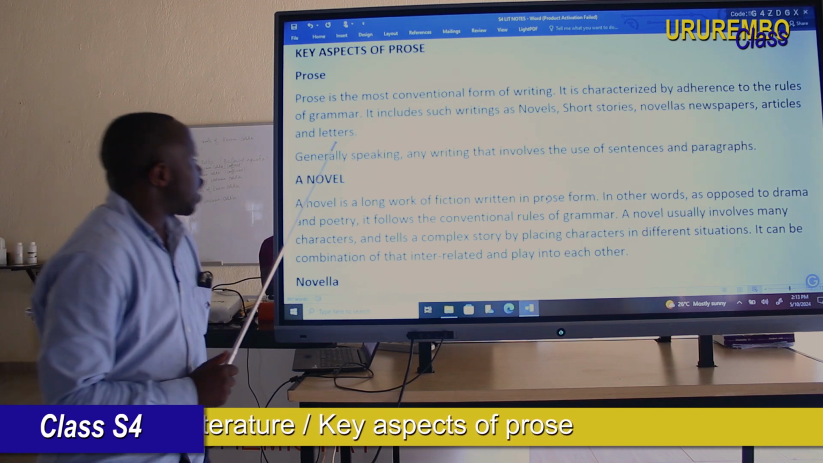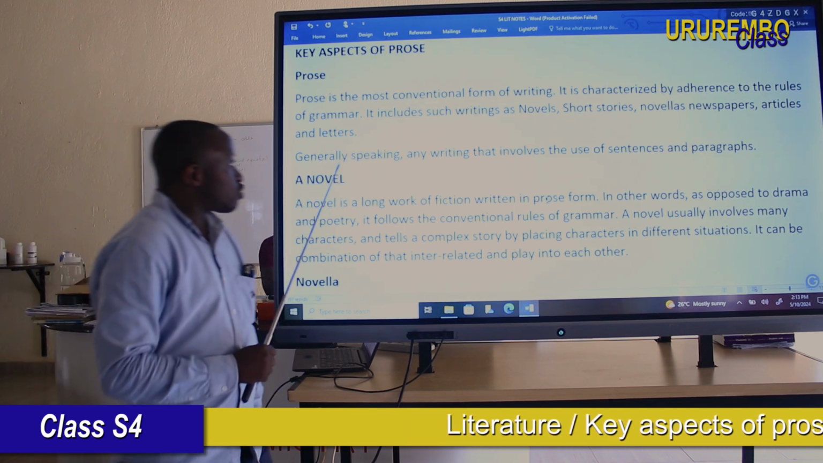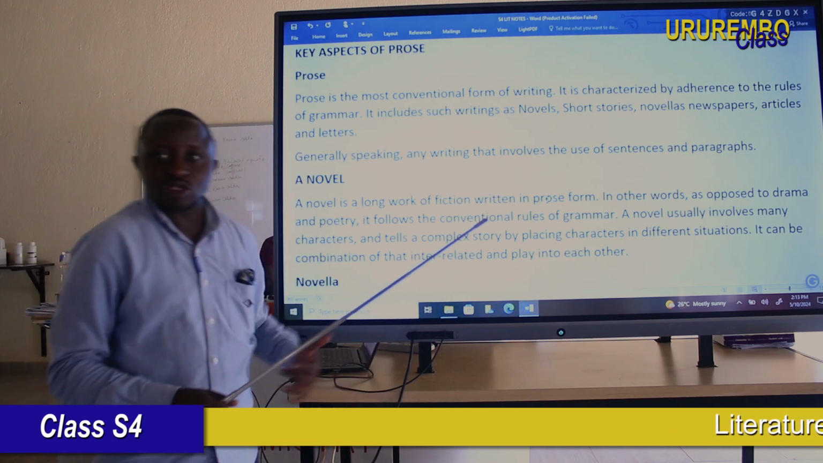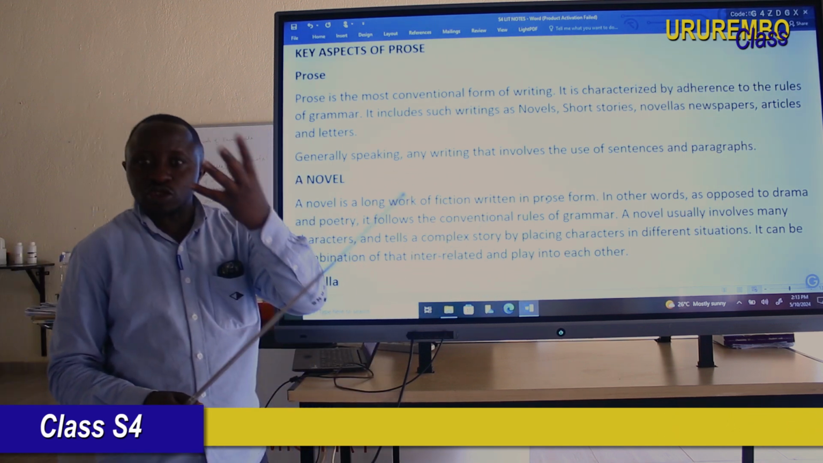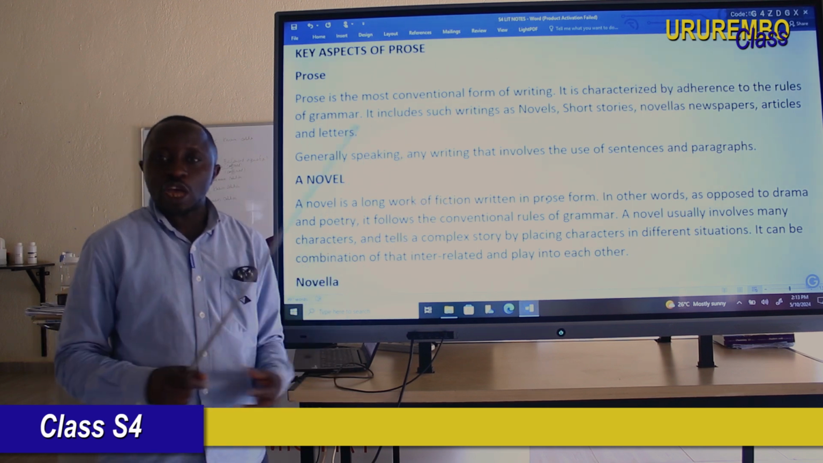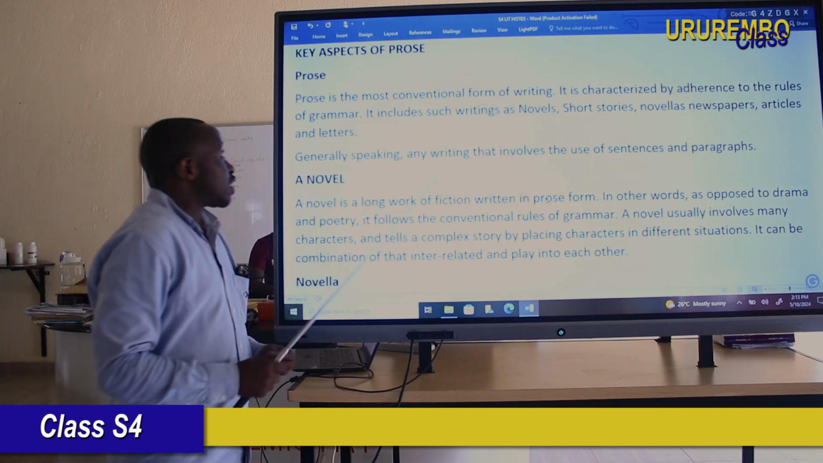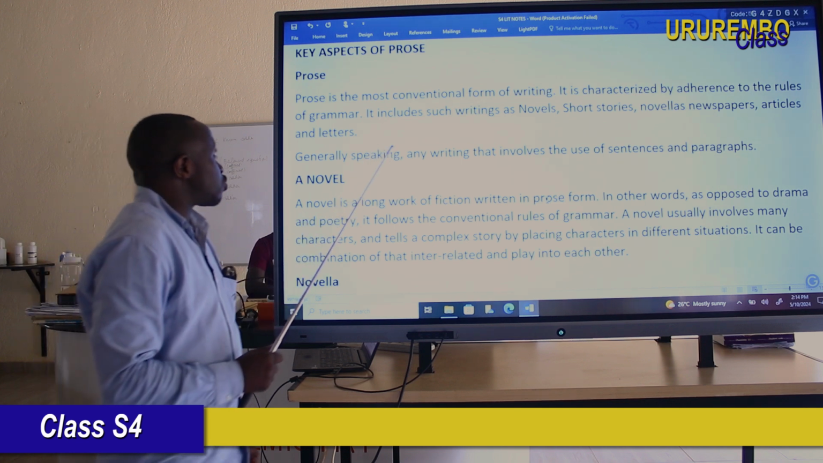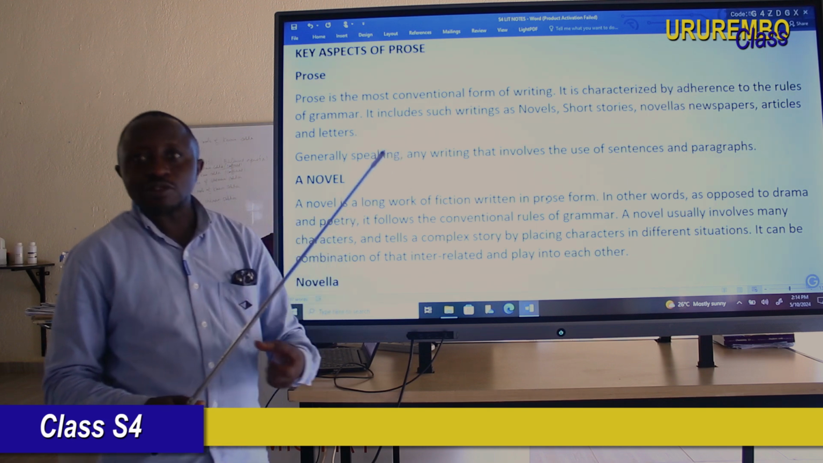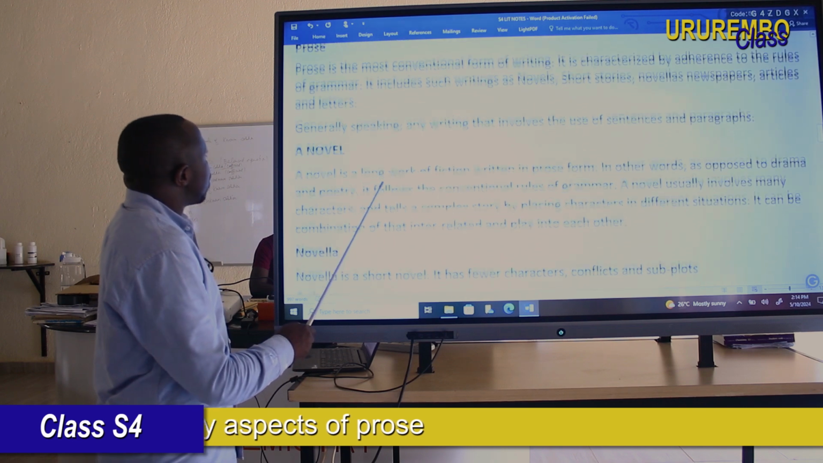Before we go to key aspects, we have to know really what a prose is. In literature, we have 3 genres of literature. Remember, in the previous lesson, I introduced literature to you. What is literature? And we have seen types or categories of literature. So today's lesson is key aspects of prose. Prose is one of the genres of literature.